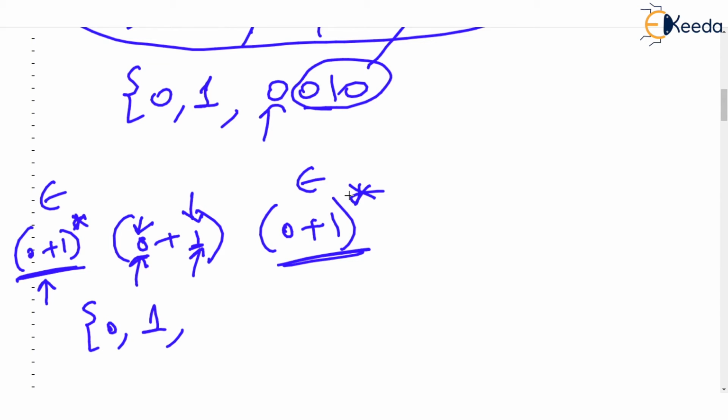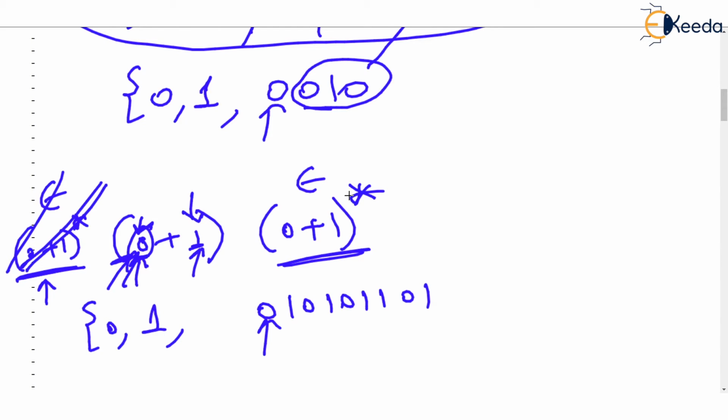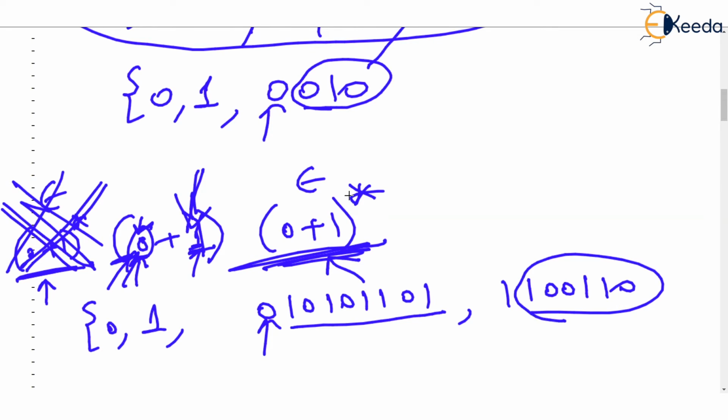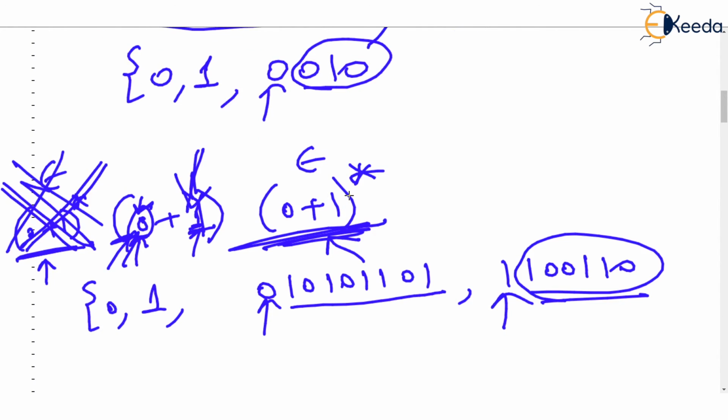Anything. Like if I write 0 1 0 1 0 1 1 0 1. Now this begins with 0. So I am ignoring this first part. I'm taking this first 0, and now this rest portion can be recognized by (0 or 1) star. Take another arbitrary string, take anything, 1 1 0 0 1 1 0. Now again I am ignoring this first part. I will not consider this. Now there is a 1 here, a 1 followed by anything made up of 0 or 1. So the regular expression given indeed was (0 or 1) followed by (0 or 1) star.